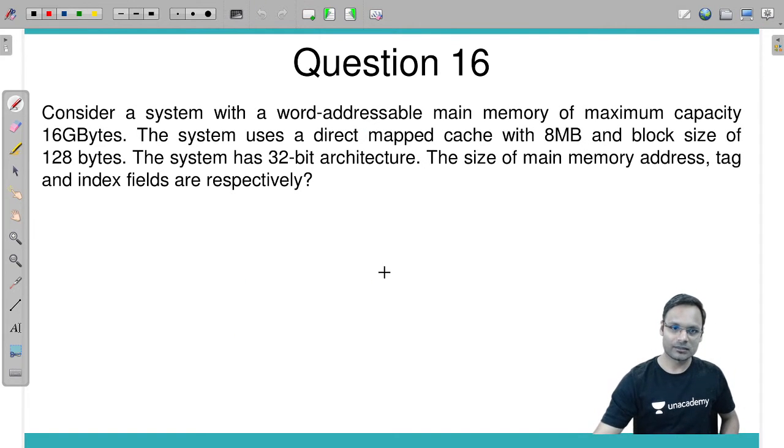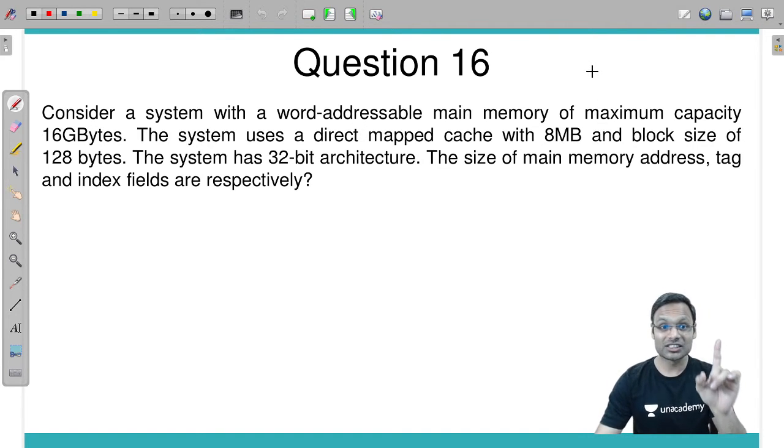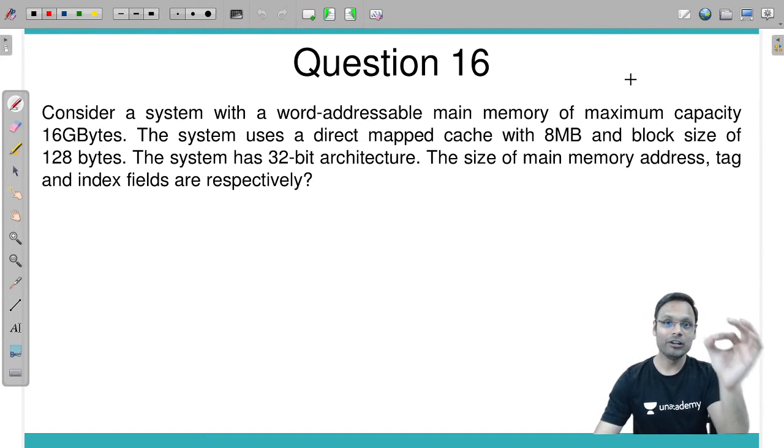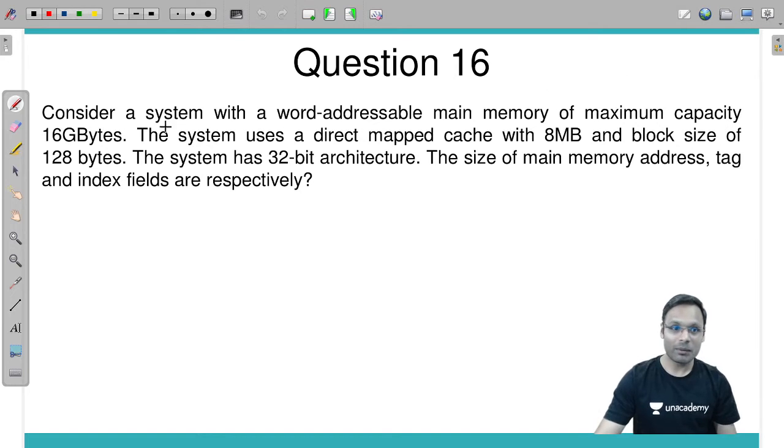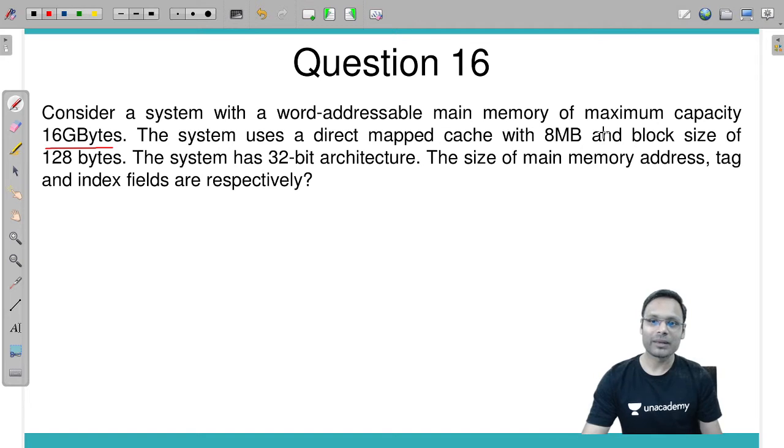Consider a system with a word addressable main memory, which means the address of the main memory will be for a word. Maximum capacity is 16 gigabytes. The system uses a direct mapped cache of 8 megabytes.